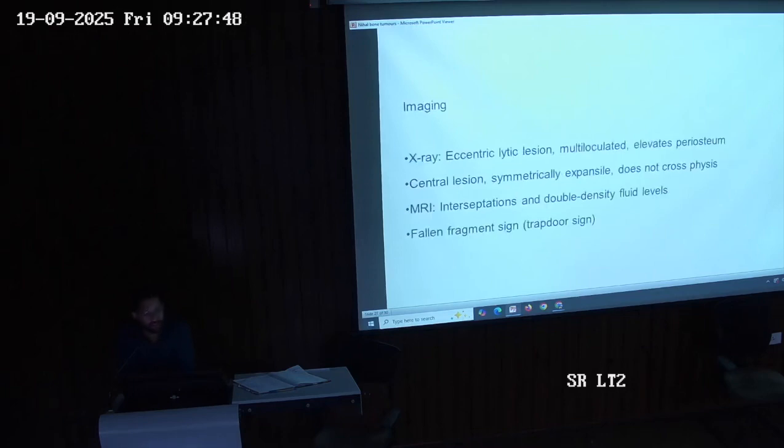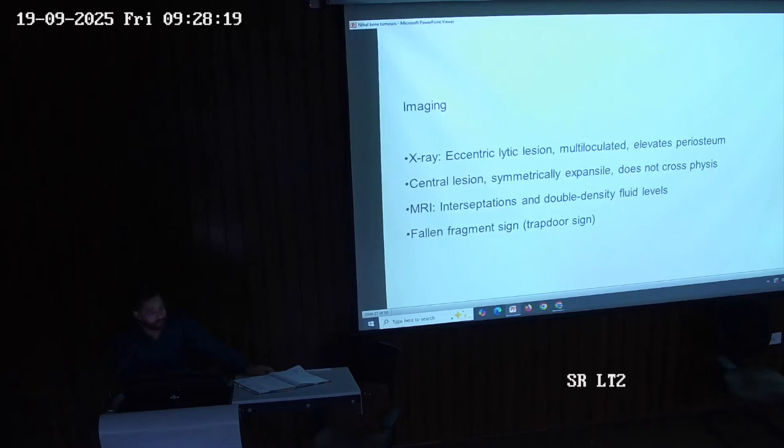So in the X-ray we see an eccentric lesion. What is eccentric? What is centric? Centric will be in the center. Eccentric is around, just beside that. Multiloculated, in which the periosteum is elevated. Central lesion, symmetrically expansile and does not cross the physis. In other cases, most of the tumors cross the physis. In these cases, it does not cross the physis.